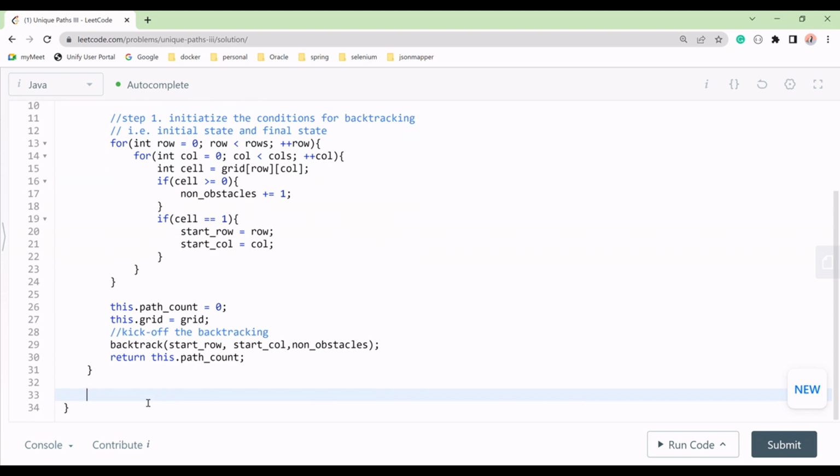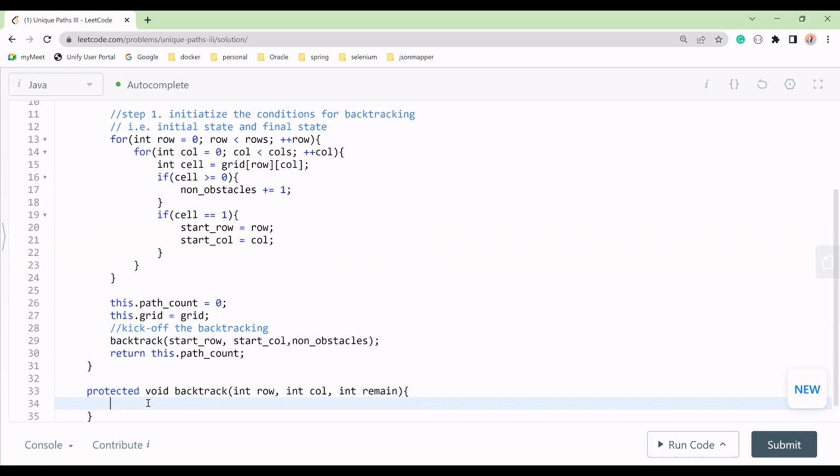We can make it public or protected also. Protected we will take. Protected void backtrack, the method name that we used at line number 29. We pass int row, the starting row, then int column, the starting column, and then int remain. We are not using the same values because it will backtrack and we will update the start column to another column also. So these are dynamic values: row, col, and obstacles, which is nothing but remain.